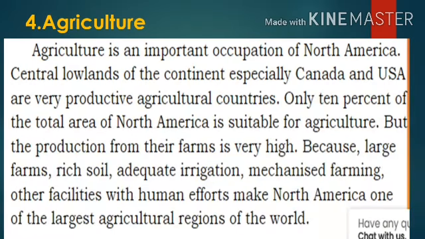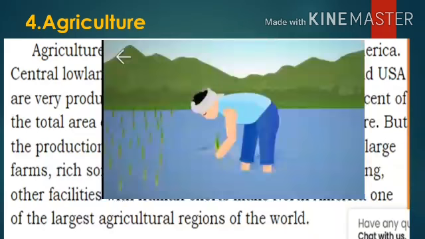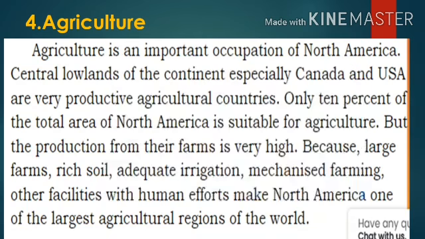And next, only 10% of the total area of North America is suitable for agriculture. Listen, only 10%. So out of 100, only 10% of the land is suitable for agriculture. Very little land is suitable for agriculture. So what do they have to do? Listen, but the production from their farms is very high. What I am saying, are you understanding? Only in that 10% area, the production from their farms is very high.